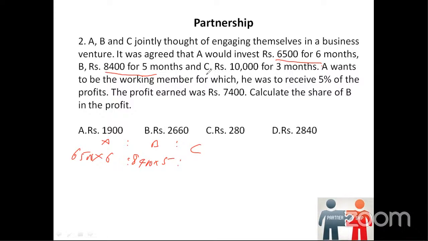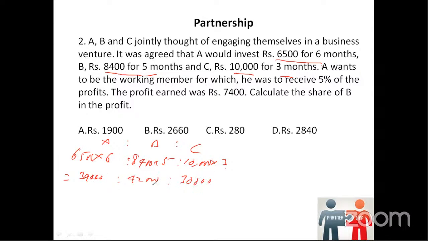If you have observed in the simple interest problems, we used years, but here we should use months in this partnership. C invests 10,000 for 3 months. So on multiplying this, we get 39,000 is to 42,000 is to 30,000.